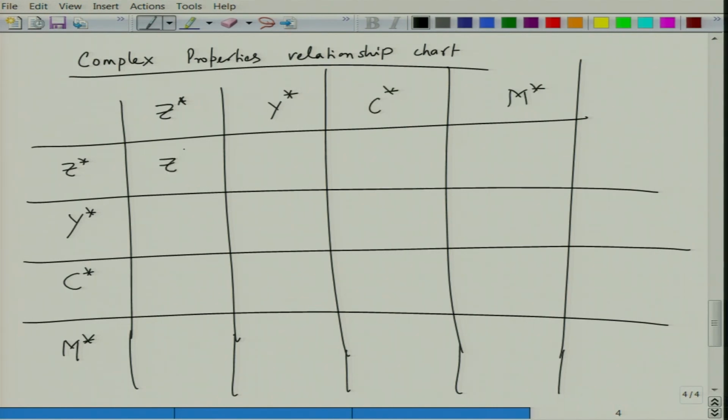So, Z star becomes 1 over Y star, and this is nothing but 1 over I omega C star, and this becomes M star divided by I omega C naught. So, Z star is equal to 1 over Y star, equal to 1 over I omega C star, which is the complex capacitance, and this is M star divided by I omega C naught, okay.